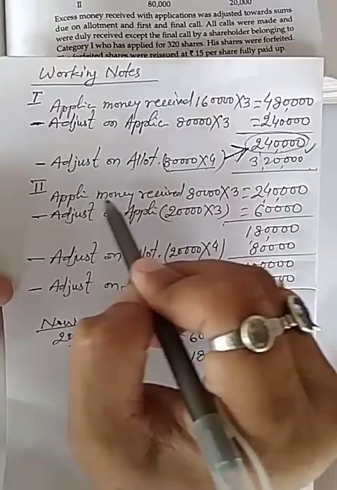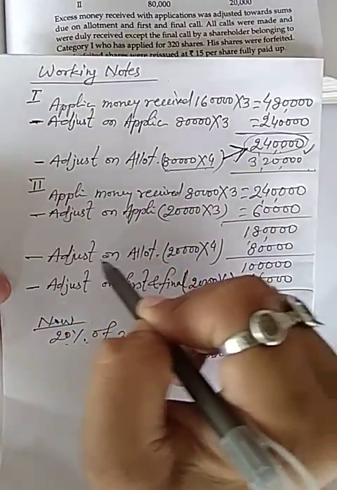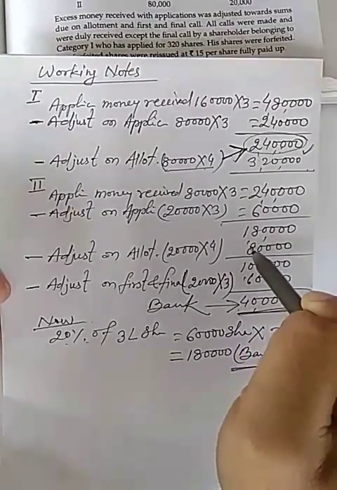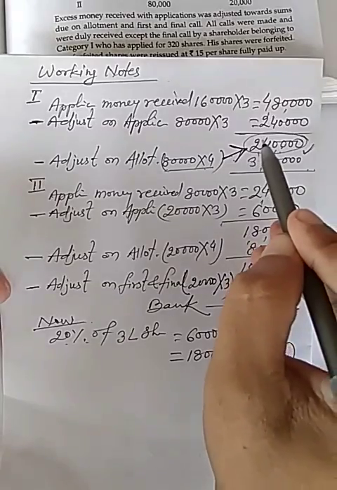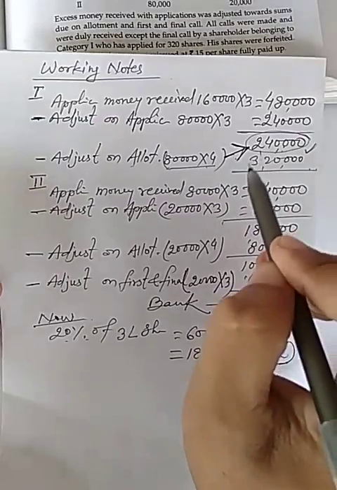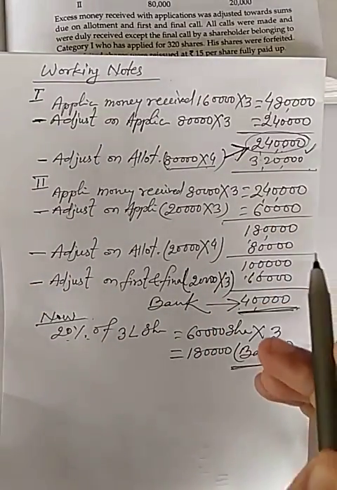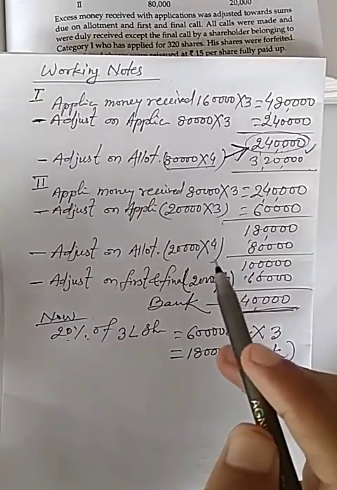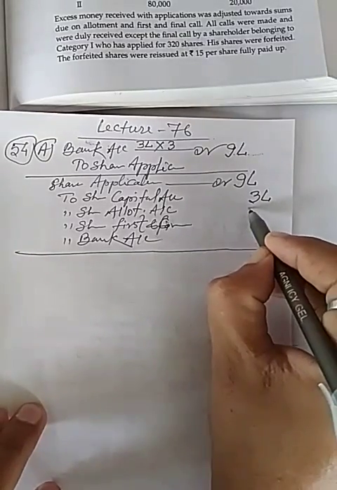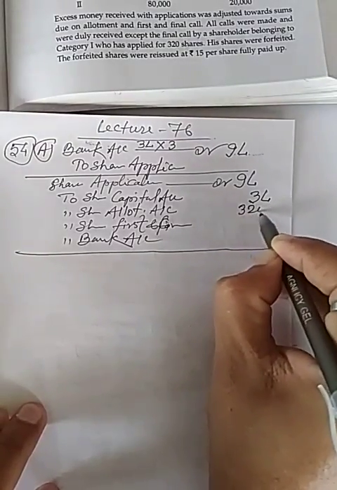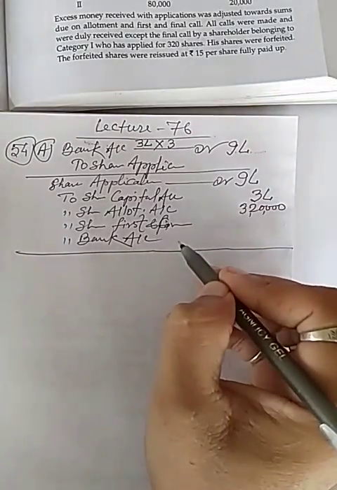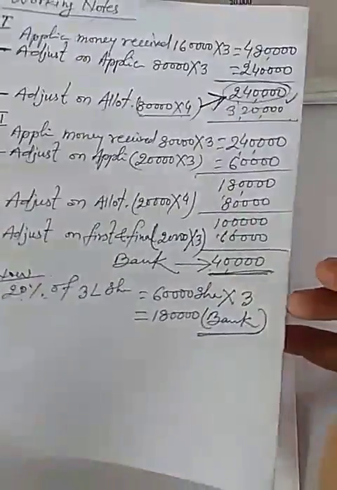and in category second allotment money adjusted 80,000. So total allotment money will be adjusted 3,20,000. So we will write 3,20,000 in allotment, and share first and final call we will adjust